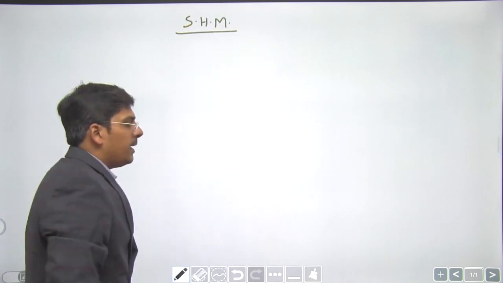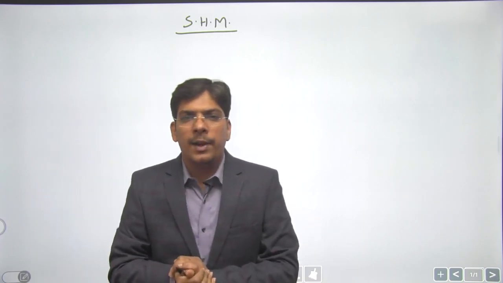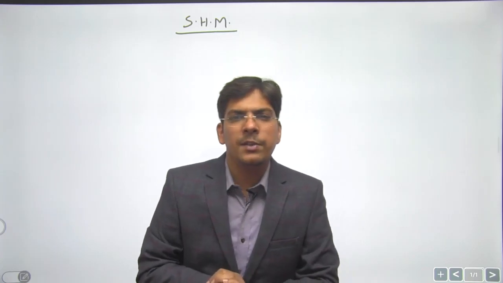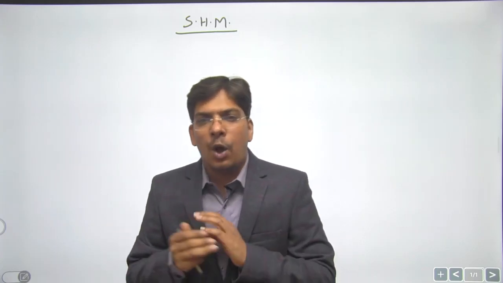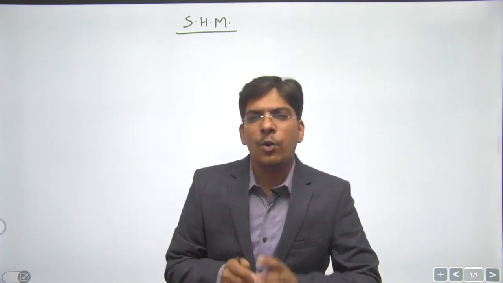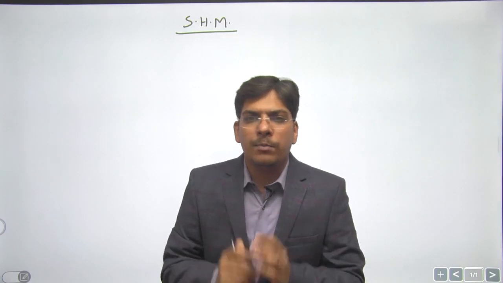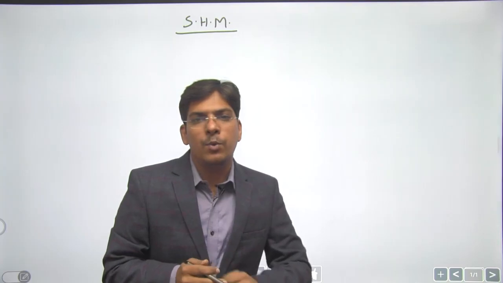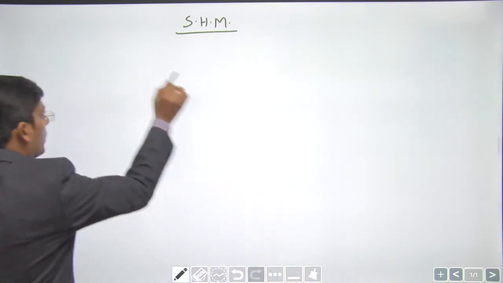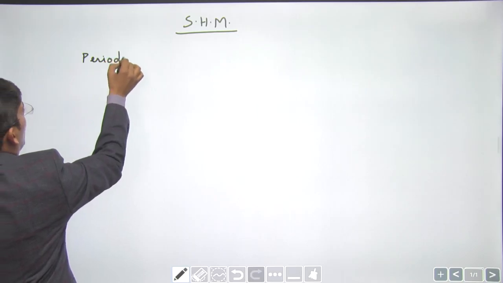See, we know about a few types of motions, right? That were translatory motion and rotatory motion, uniform circular motion, non-uniform circular motion. Now we are going to study a different kind of motion, that is simple harmonic motion. Before understanding what is simple harmonic motion, let us see what is a periodic motion.